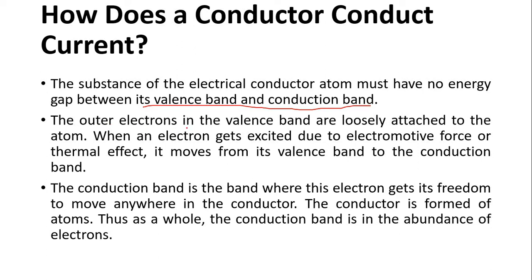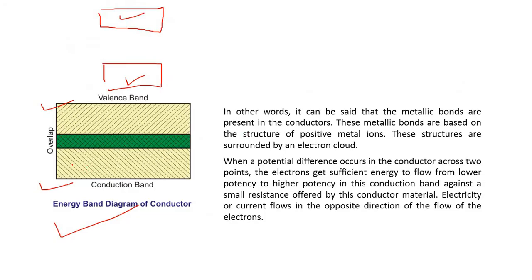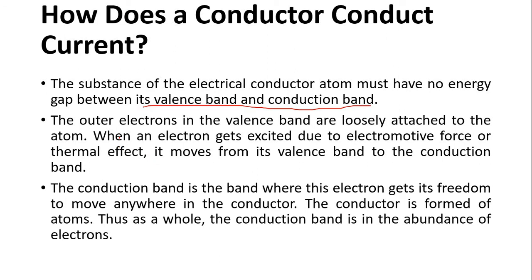The outer electrons in the valence band are loosely attached to the atom. In the valence band, electrons are loosely attached to the atoms. When an electron gets excited due to the electromotive force or a thermal effect, meaning if we increase its temperature or it comes near any electromagnetic forces, then it moves from its valence band to the conduction band.